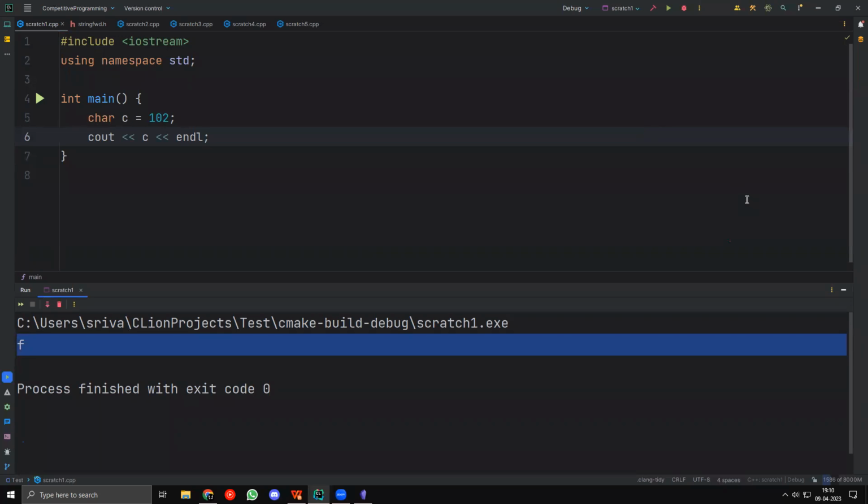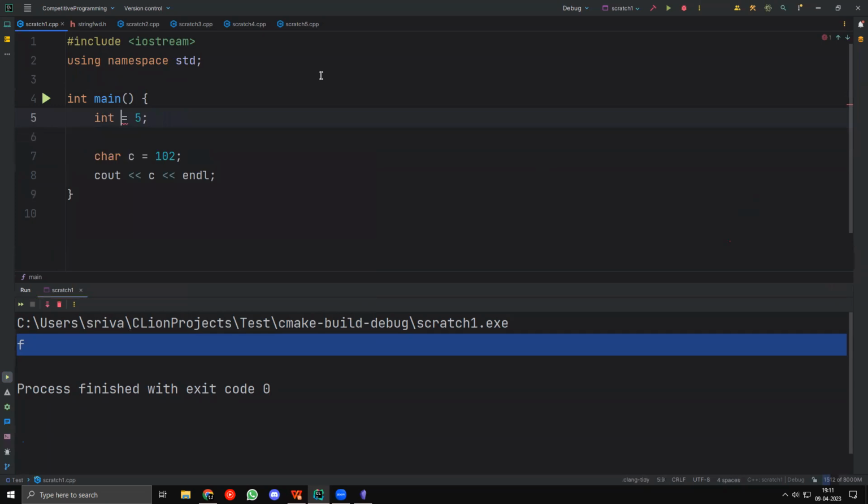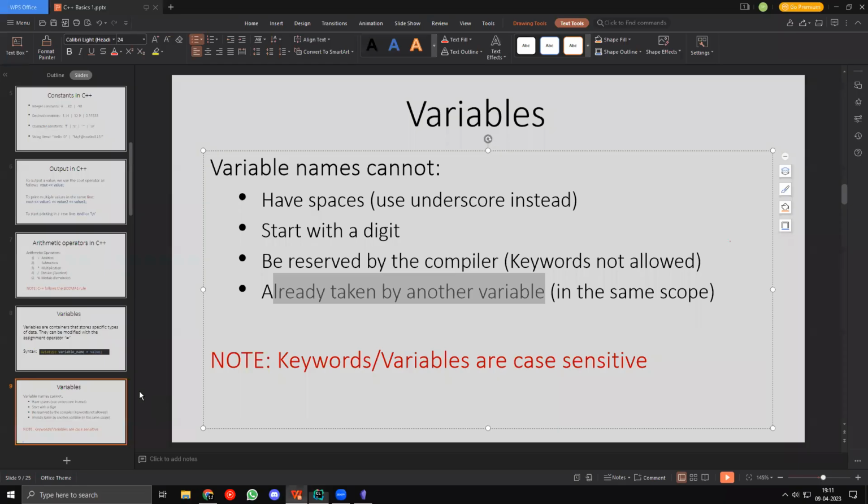Sambit says, can int be a variable? Int cannot be a variable. You cannot name another variable int or something like that. Like you cannot say int equal to 5. You can say int i equal to 5 or something like that. Oh, okay. Yes, capital Int is allowed. Yes, it is allowed. So capital Int is completely fine. Okay, cool.